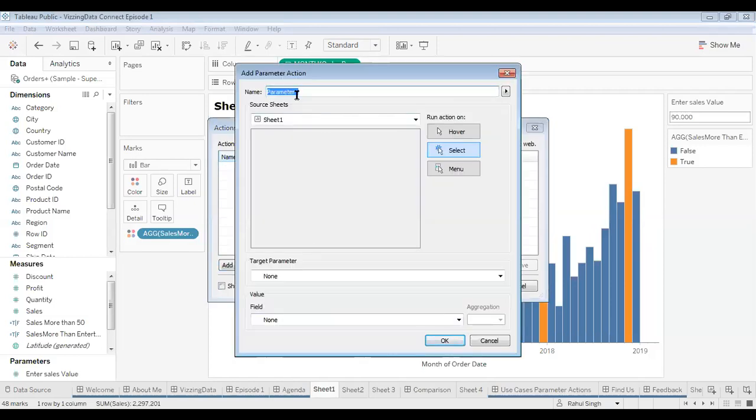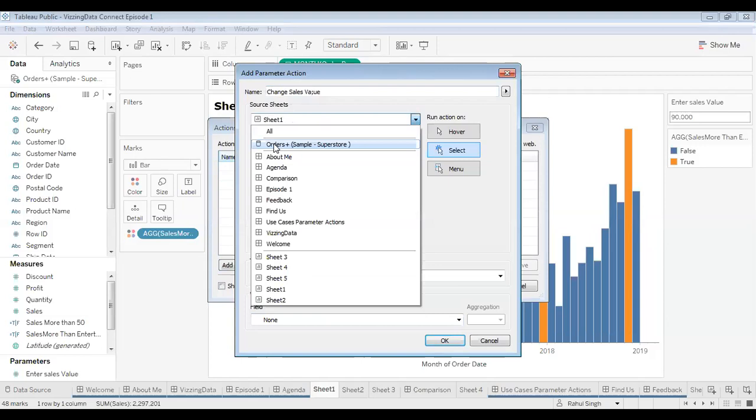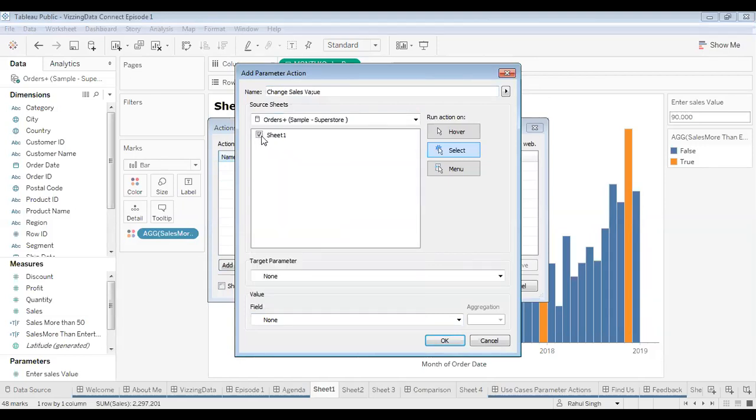Okay. Now, once you click on parameter actions, a window pops out and you need to input the details over here. So let me rename it as change sales value, and then I'll select my data source, and in the data source, this particular sheet 1 that we are in. So this is the sheet that we want.